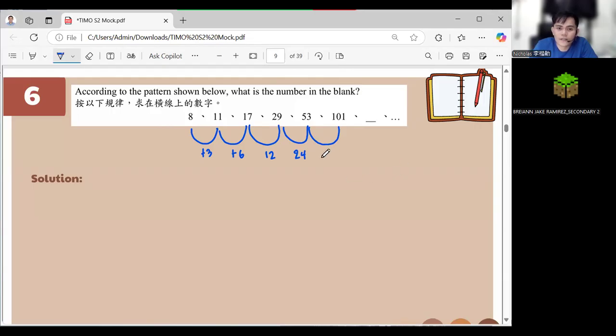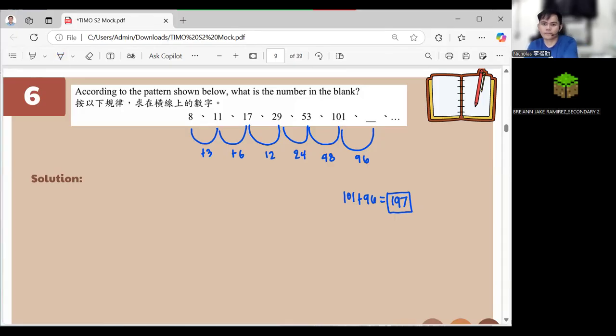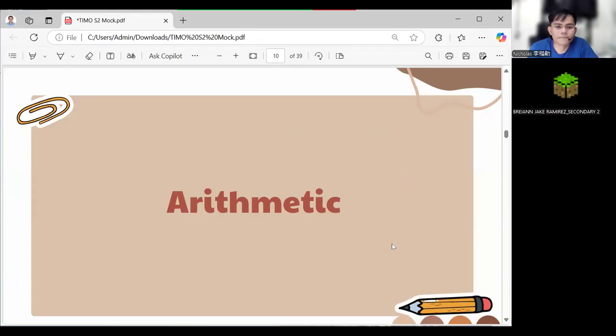So 48. So the next one is 96. And 101 plus 96 is 197. Very easy. Okay, no questions? I'll proceed with number 7.